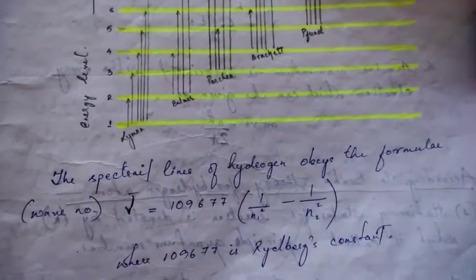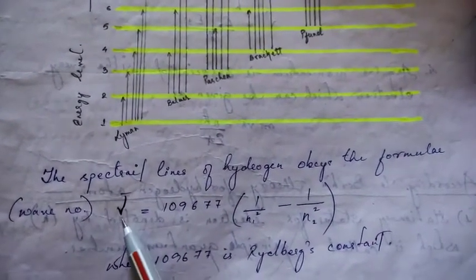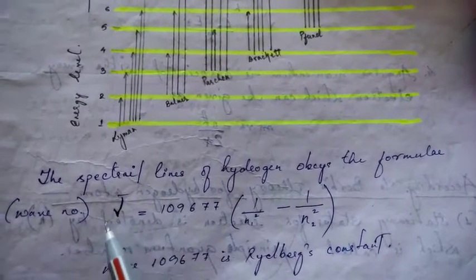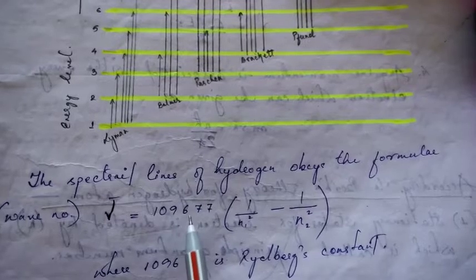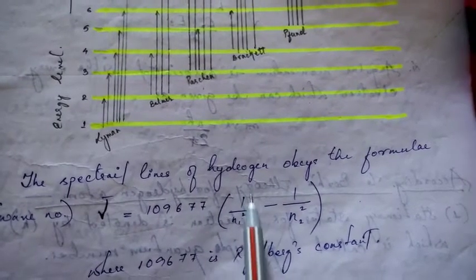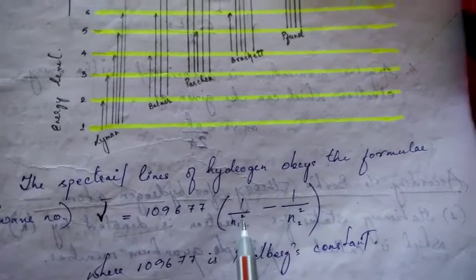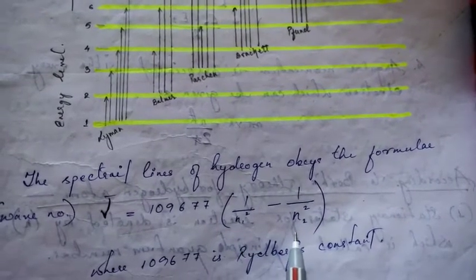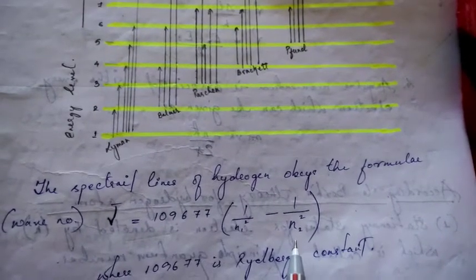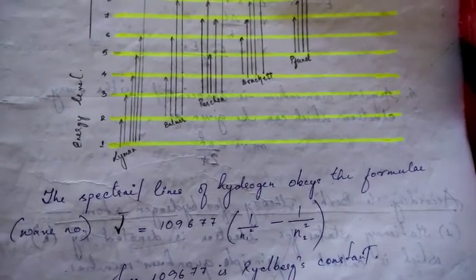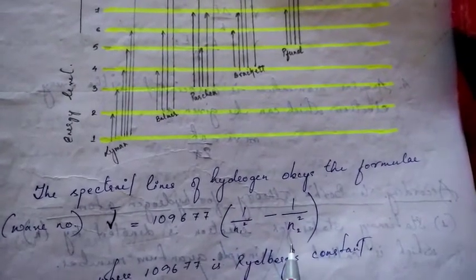Now the spectral line of hydrogen obeys the formula: the wave number, ν bar, equals 109677 times (1/n1² minus 1/n2²). So what are these n1 and n2? Suppose we say that the electron has jumped from 1 to 5, then n1 will be 1 and n2 will be 5.